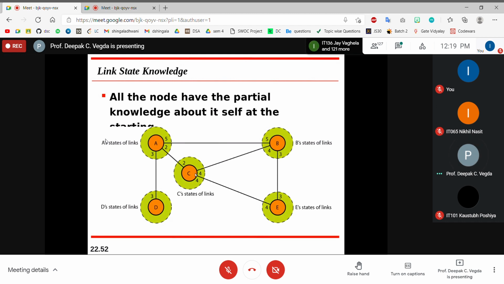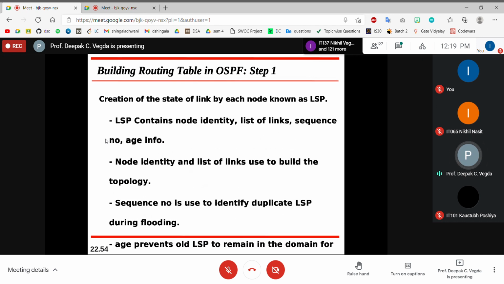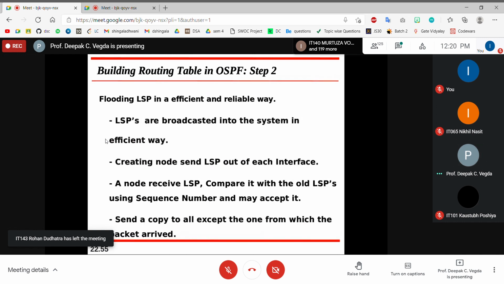For that we have the sequence number. Practically we'll see it, don't worry. So sequence number is used to identify duplicate LSP during flooding. Age prevents old LSP from remaining in the domain for a longer period of time. I already mentioned it. Age information is for that.